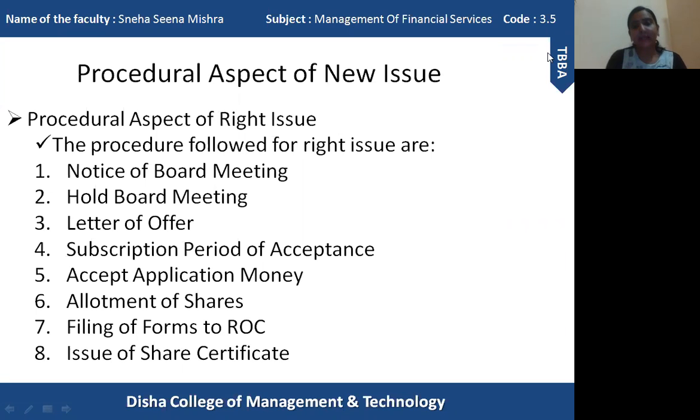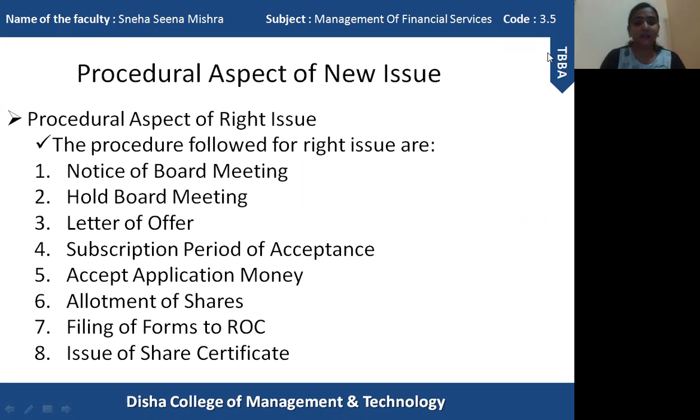So within that time period only can the existing shareholders accept the letter of offer. If they do not accept the letter of offer within these days, and do not send any information regarding acceptance of the offer, then after that they cannot subscribe for the new issue.